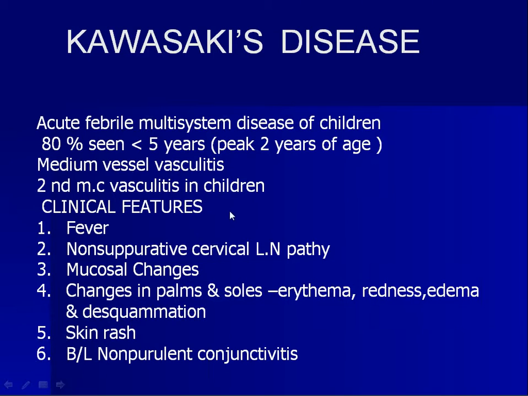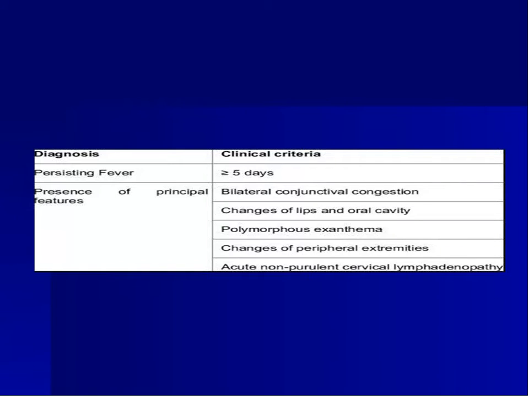The clinical features are fever, non-suppurative cervical lymphadenopathy, mucosal changes, changes in palms and soles, skin rash, and bilateral non-purulent conjunctivitis.